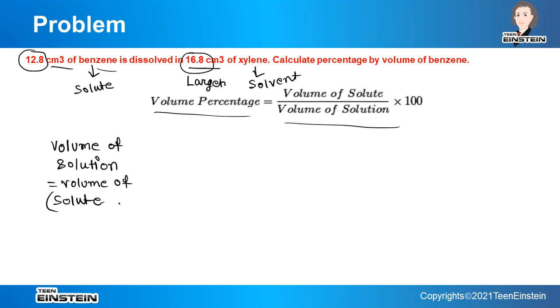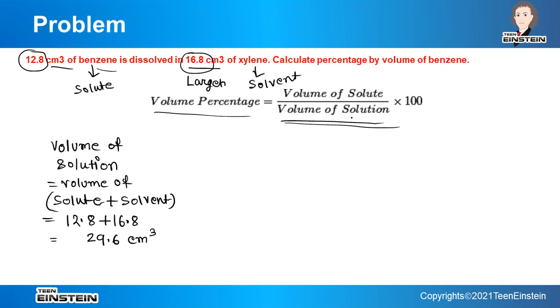I have taken quite common, solute, solvent. So solute volume is 12.8, solvent volume is 16.8. So it will be 29.6 cubic centimeter.